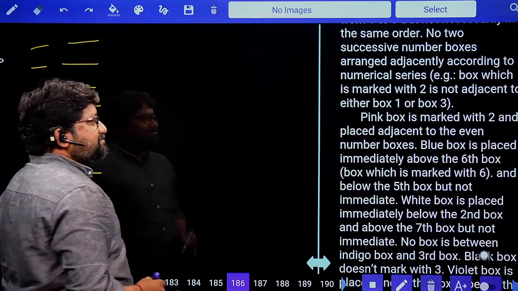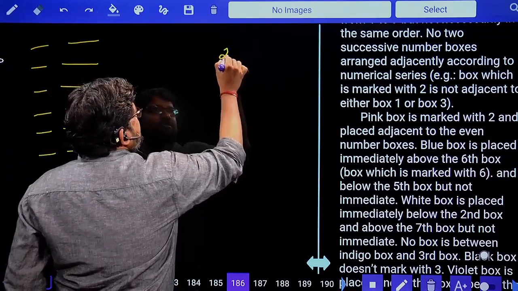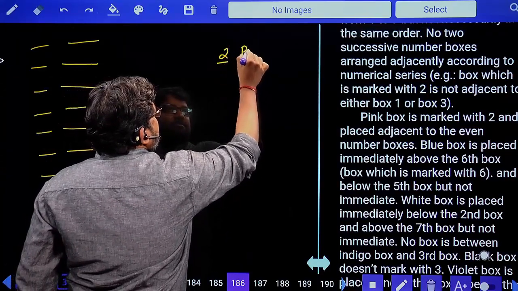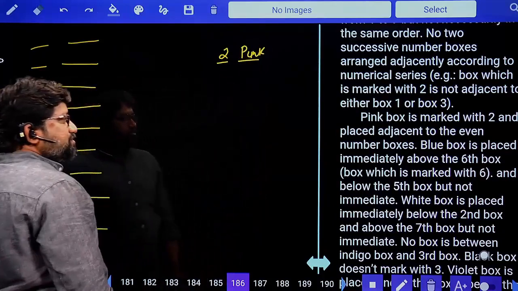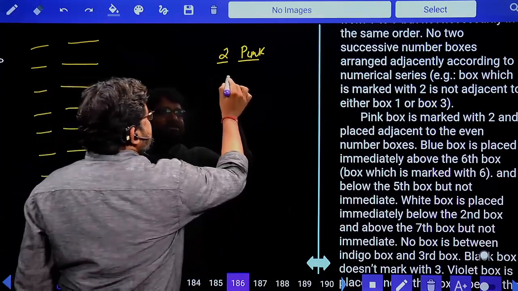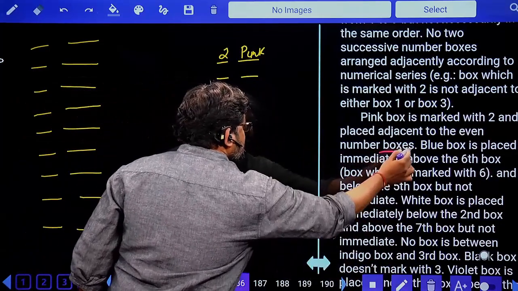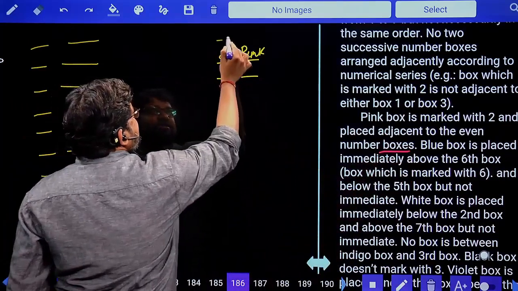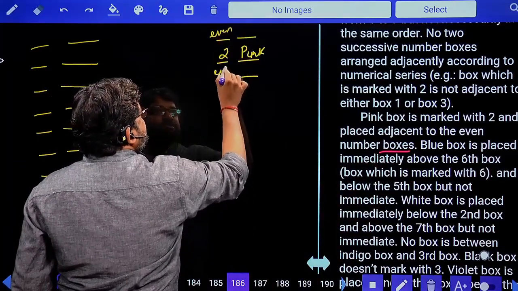Pink box is marked with 2 and placed adjacent to even number boxes. Plural, boxes, so 2 boxes are coming. So this has to be even and this should also be even.